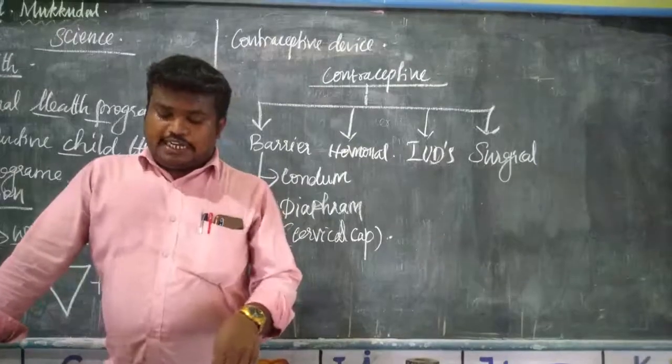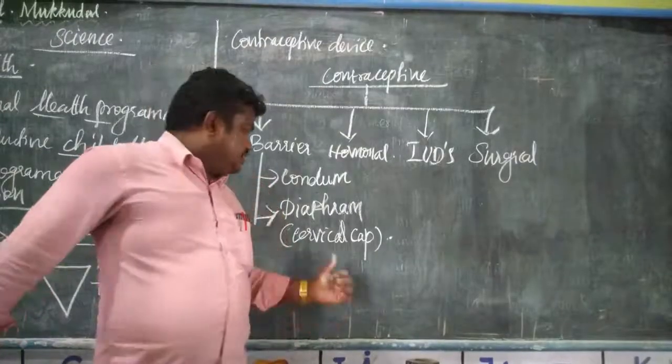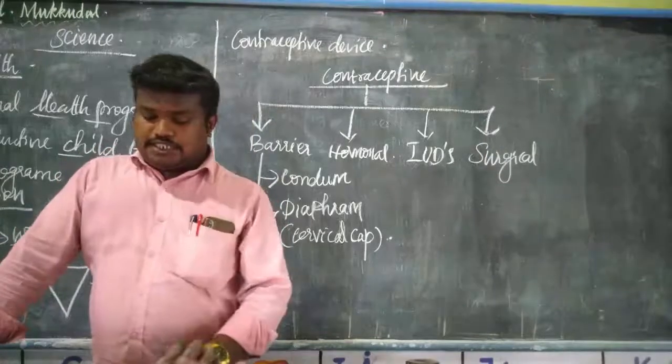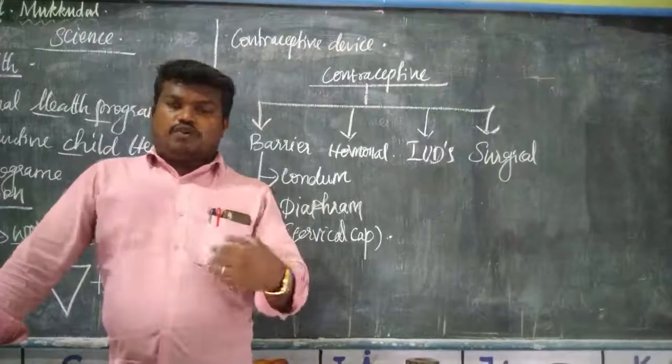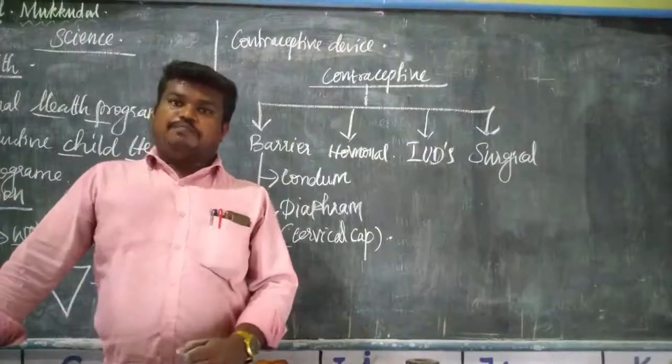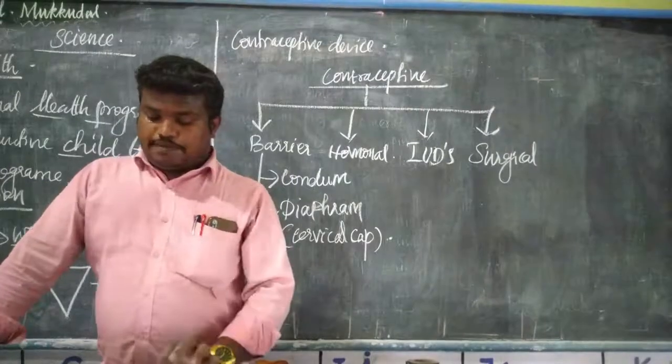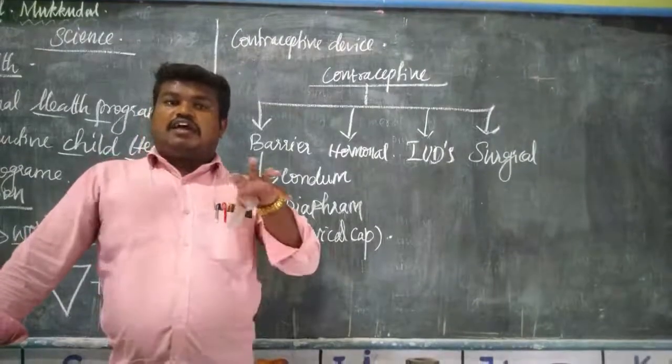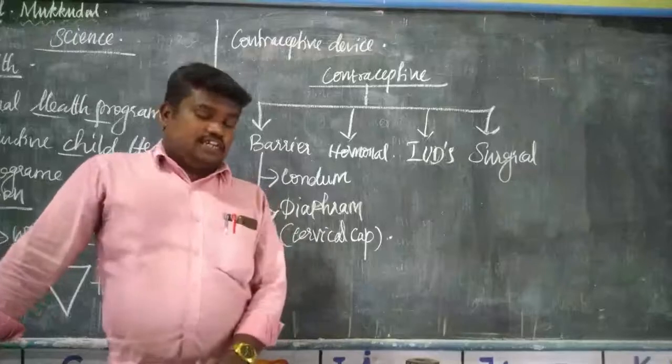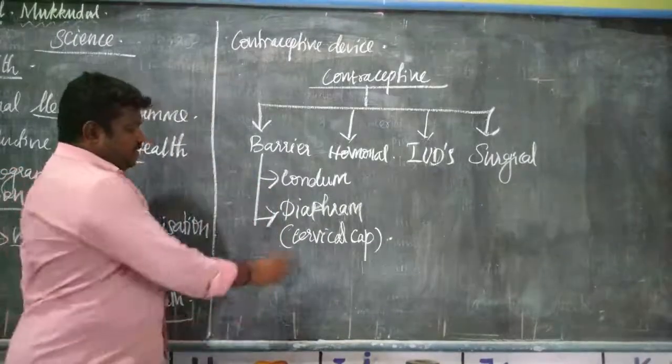Then the diaphragm. The diaphragm is otherwise known as the cervical cap. This also prevents fertility in women. The diaphragm is fitted in the vagina of the female.